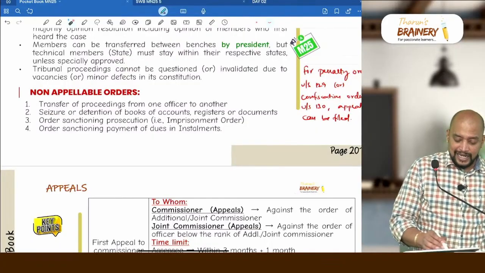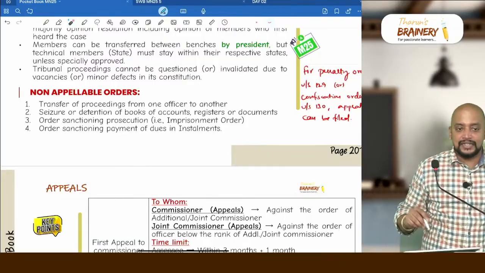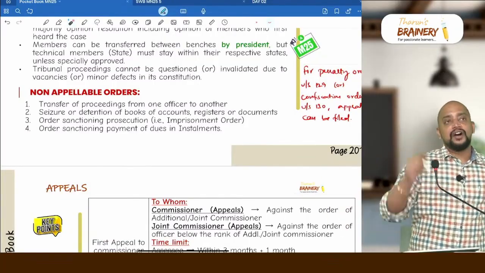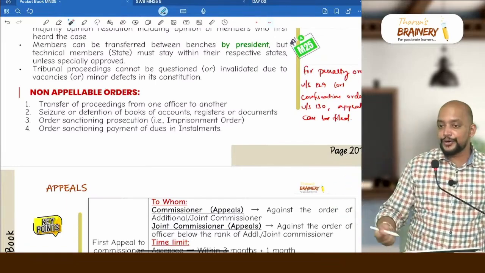Then an order sanctioning payment of dues in installments, that is maximum 24 EMIs, but they are giving only 18 EMIs. You cannot go for appeal stating that the officer gave me only 18 EMIs but is not giving 24 EMIs.